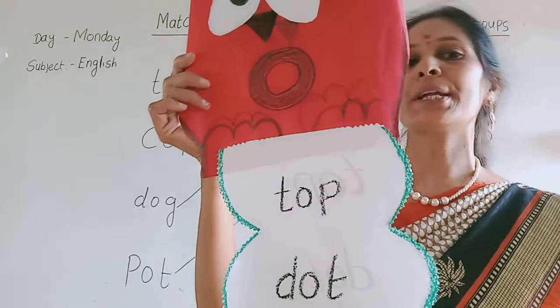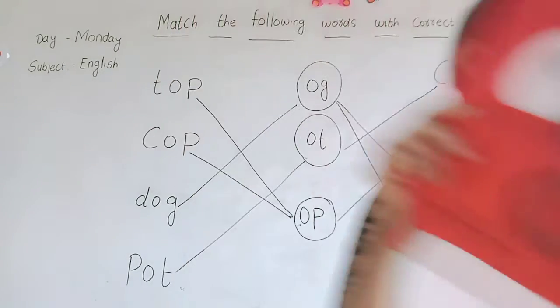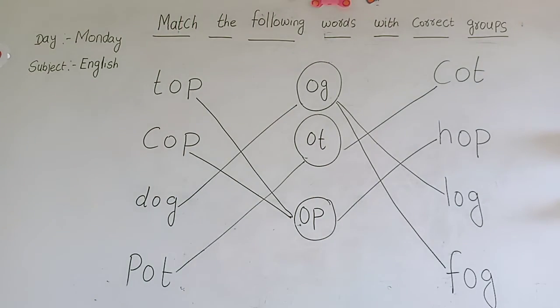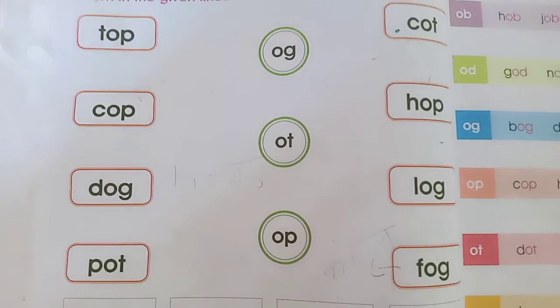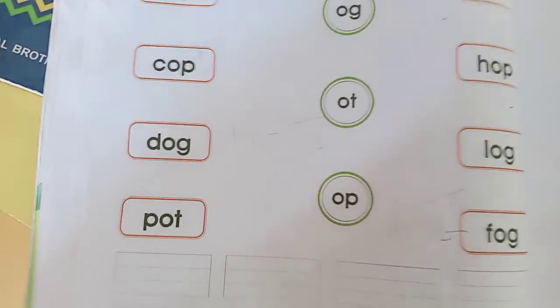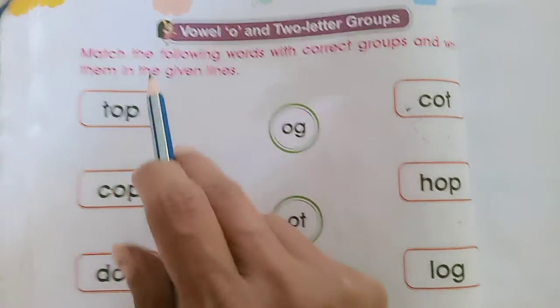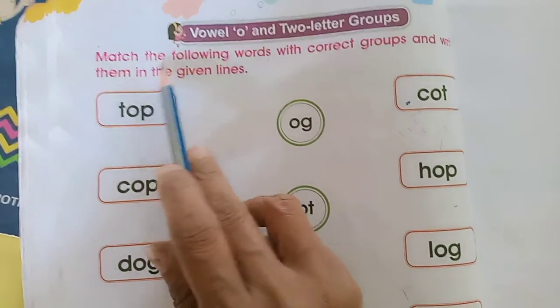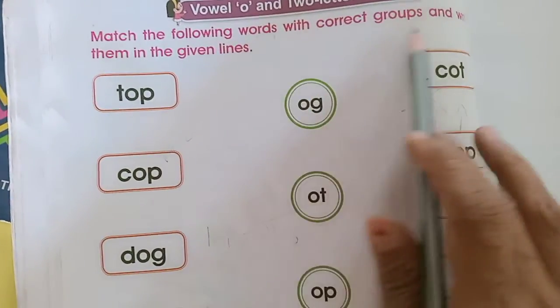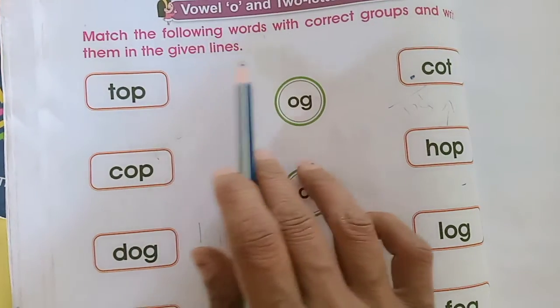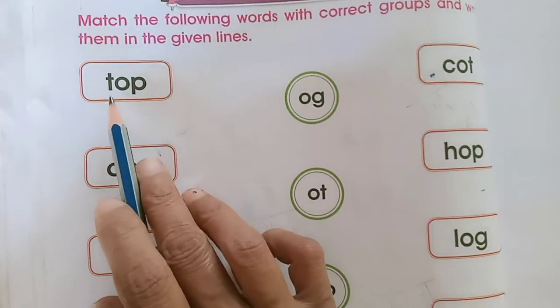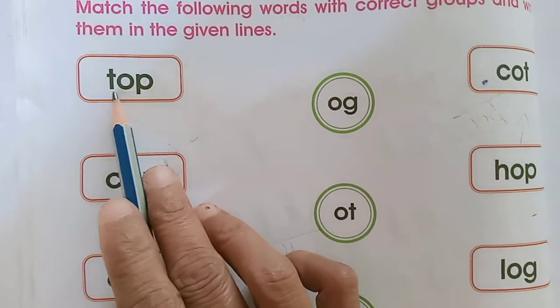Yes, now we will do it in your textbook, beta. Now take out page number 42. We will match the words. Match the following words with correct groups and write them in the given lines. Now, just read it, beta.